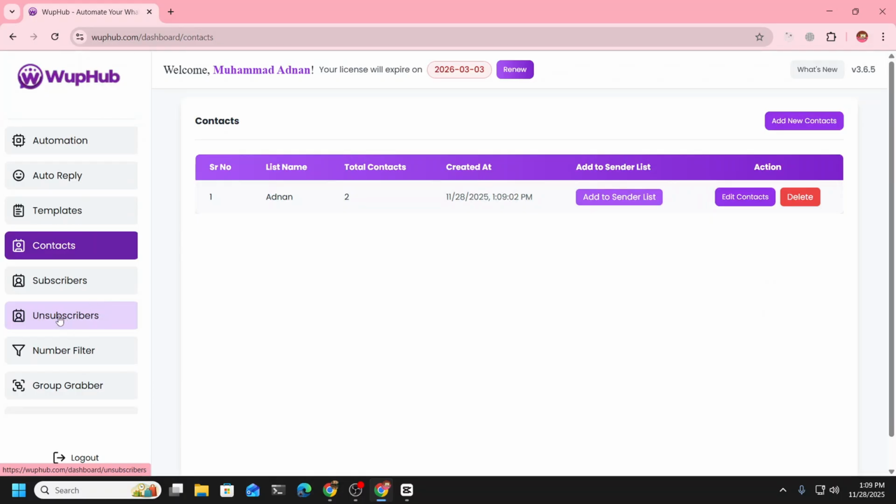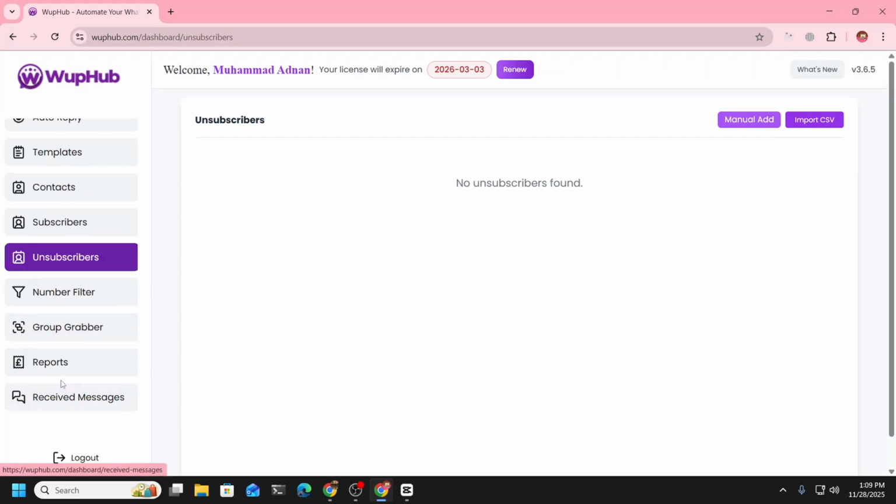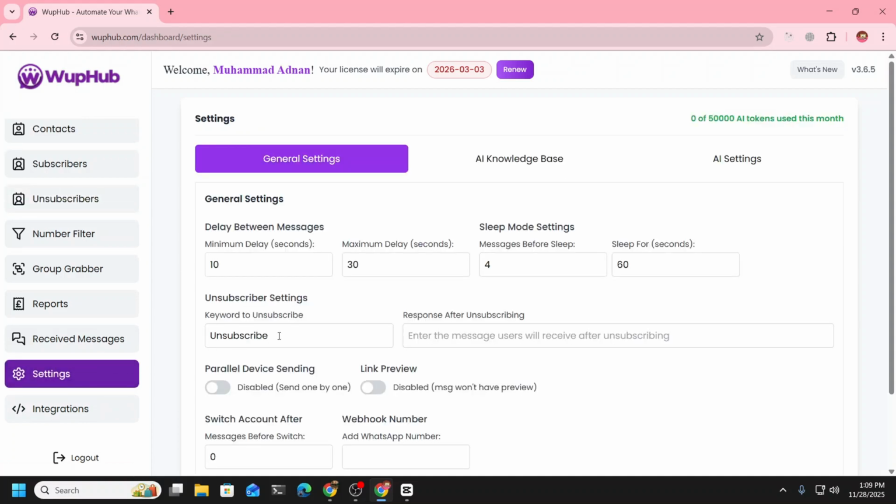Now the third thing is unsubscribe. You can send messages while giving people a keyword to opt out. If they don't want to receive your messages, you can tell them to please send this specific keyword to unsubscribe. For example, you have set it up with unsubscribe and added it here.